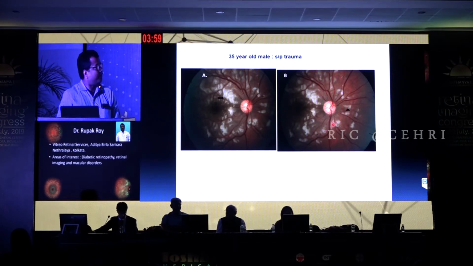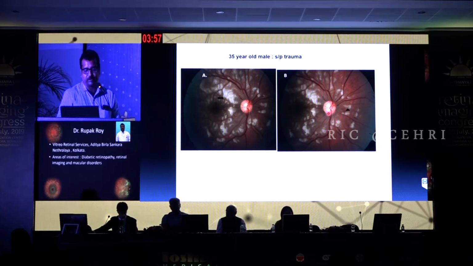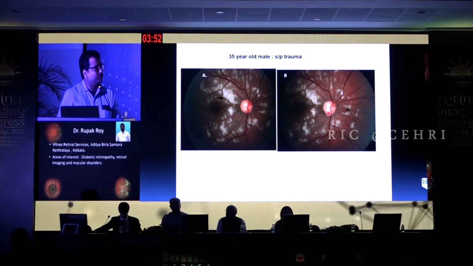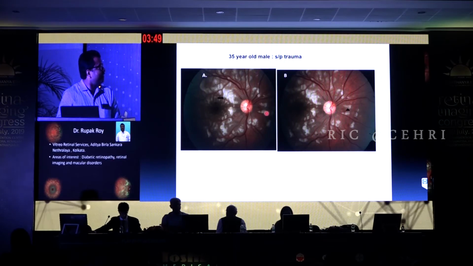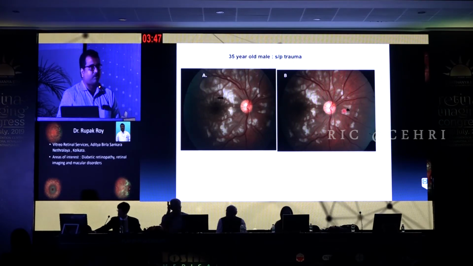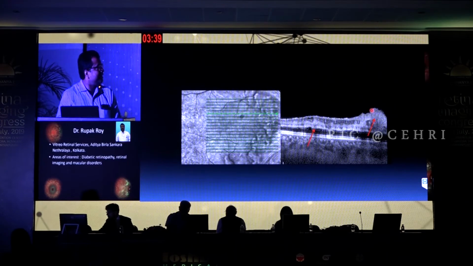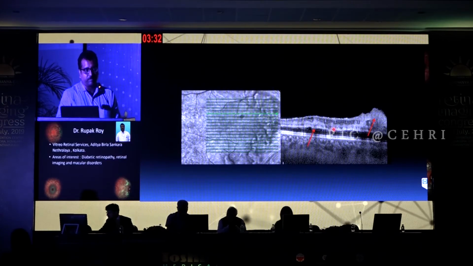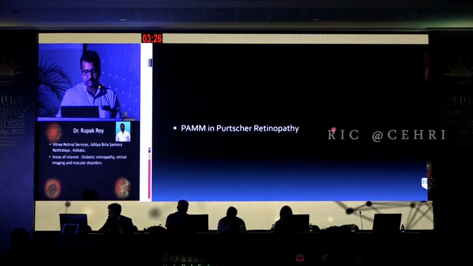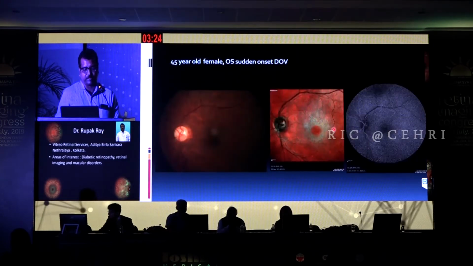A 35-year-old male presented post-trauma with a lot of cortical spots. This is a classic case of Bushnell retinopathy. We know Bushnell retinopathy usually has two lesions. One is the cortical spot, which are these fluffy areas, and one is known as the Bushnell flecken, which is a polygonal lesion, usually lying at the deeper layer. When you do OCT imaging, this area corresponds to the cortical spots, and this area corresponds to the PAM-like lesion in Bushnell retinopathy, and more probably the Bushnell flecken corresponds to a middle retinal layer damage. So this is a case of PAM in Bushnell retinopathy.